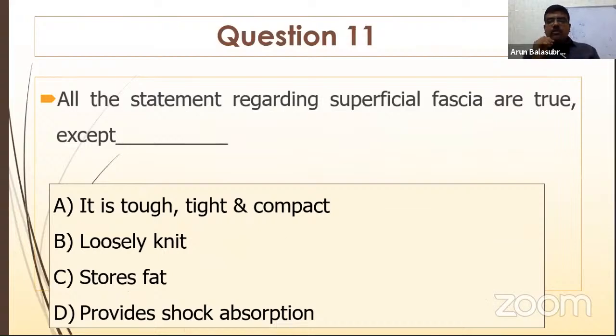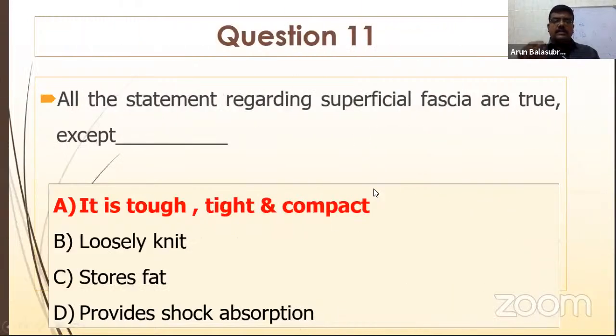Okay, so now we are moving on to the fascia. All the statements regarding superficial fascia are true except: it is tough, tight, and compact; loosely knit; stores fat; provides shock absorption. Wonderful, excellent. Everyone has put the right answer. The first one is the wrong statement. It is loosely knit. It is not tough, tight, or compact.